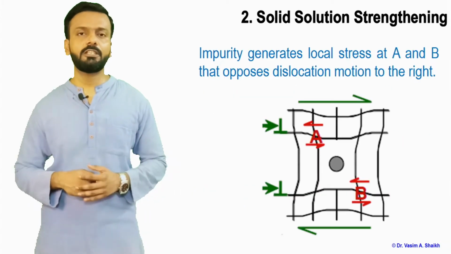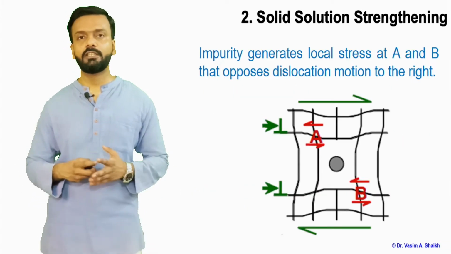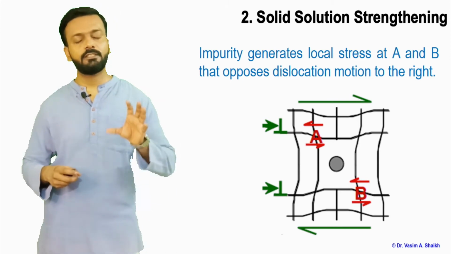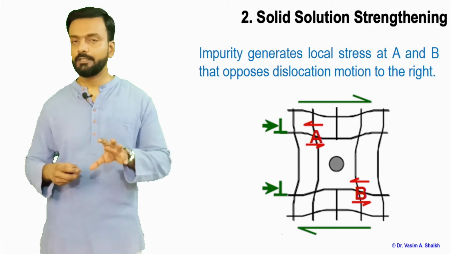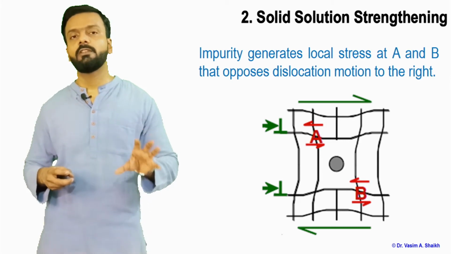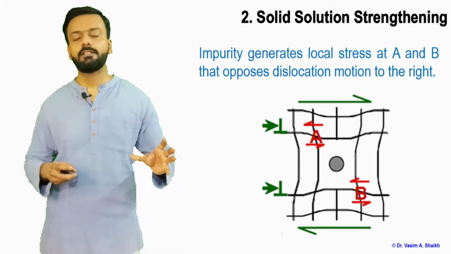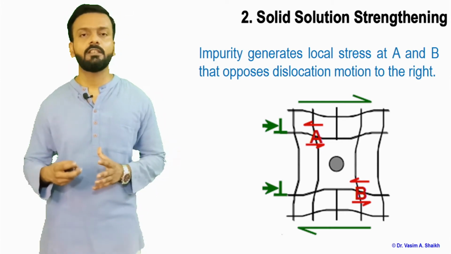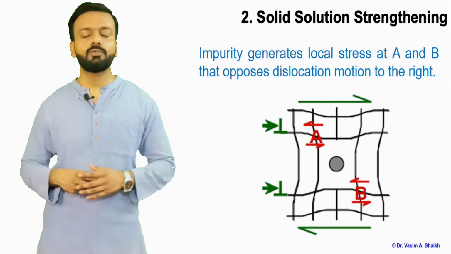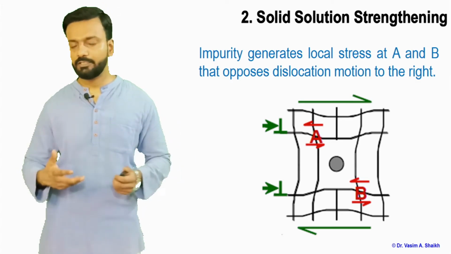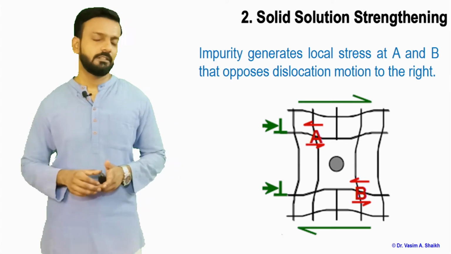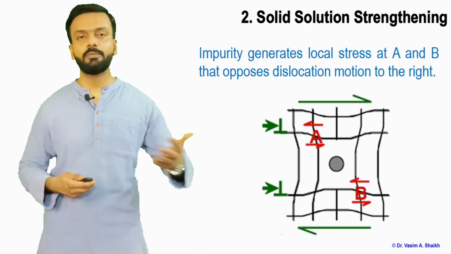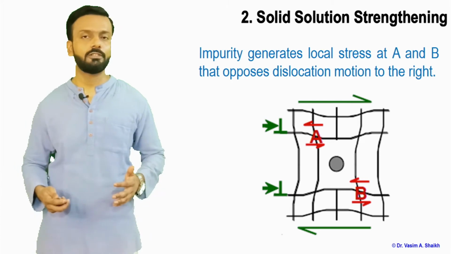Here we can see one scenario where the impurity generates local stress at A and B. There is an impurity atom in a normal host atom place, and the dislocations A and B are trying to move, but because local stress is there, there is a hindrance to the movement of the dislocation. At this point we can see that the stress is increasing, which means more load is needed and the material appears to be stronger.